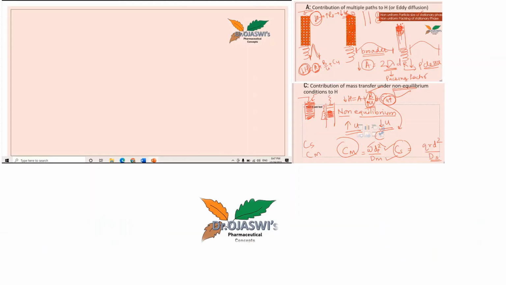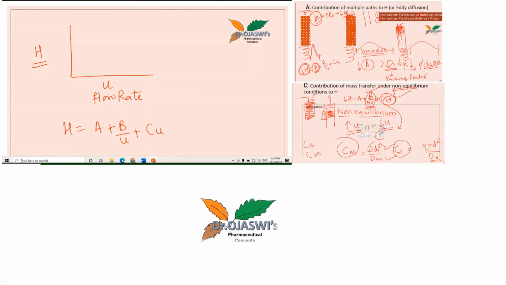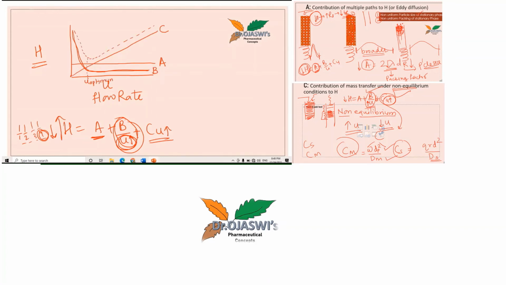If you can recollect the video in which I had explained about this graph, where we are finding out the optimum flow rate. This is the Van Deemter equation, if you remember.